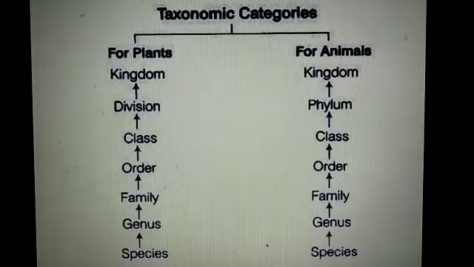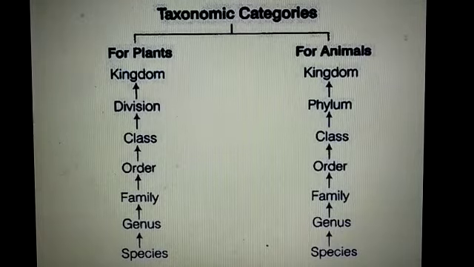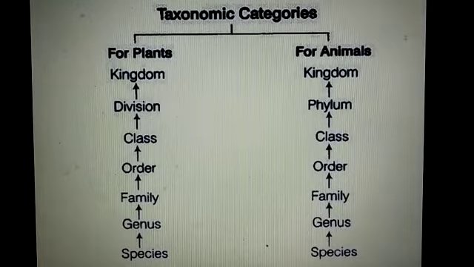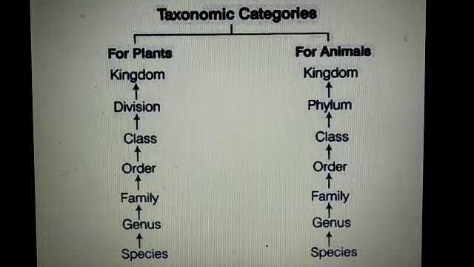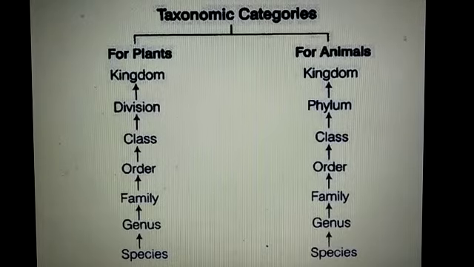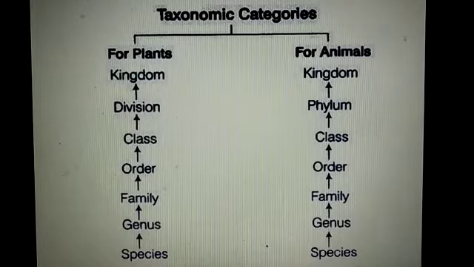Here you see the taxonomical categories in the plant kingdom: division, class, order, family, genus and species. This is showing the hierarchical arrangement in ascending order. Here you see in animals, ascending order: species, then genus, then family, order, class, phylum and kingdom. Student, always remember that in plants we write division and in animals we write phylum.